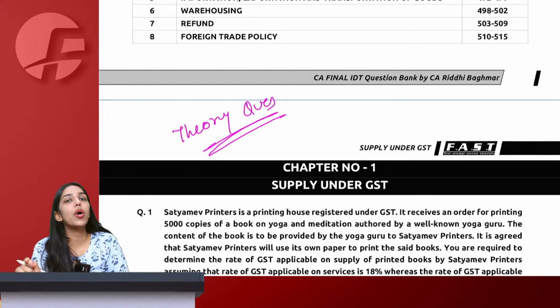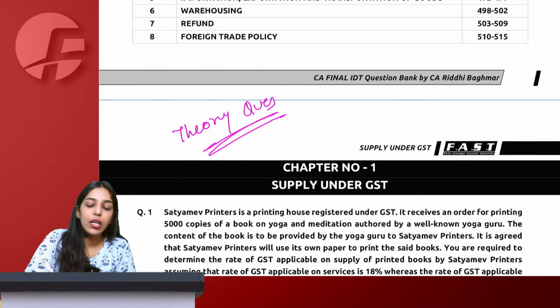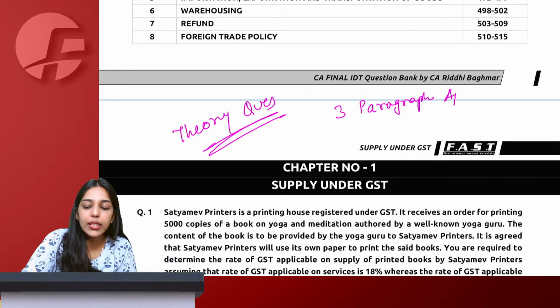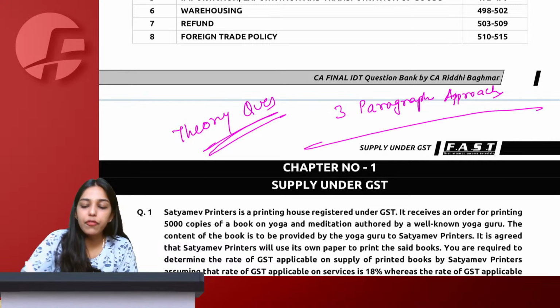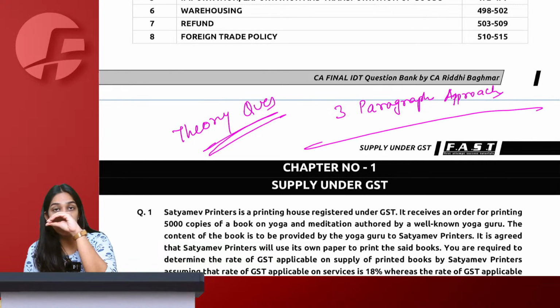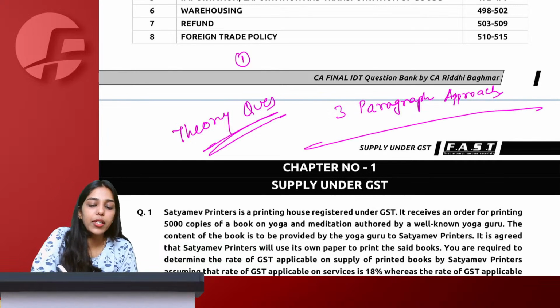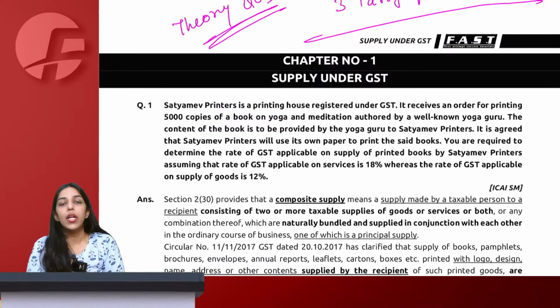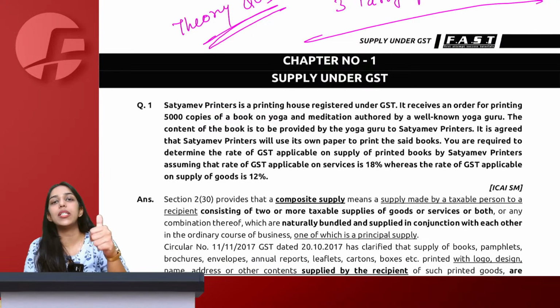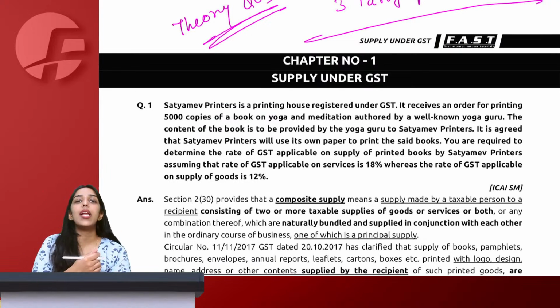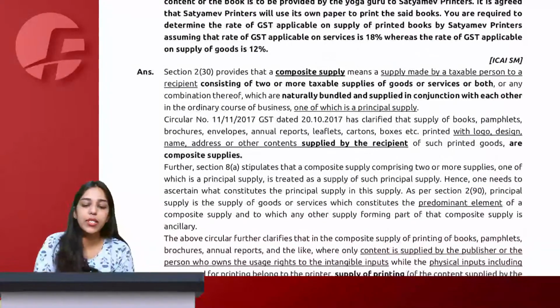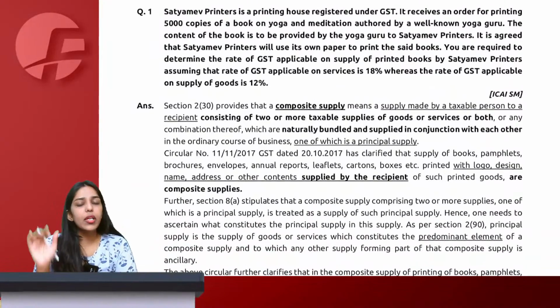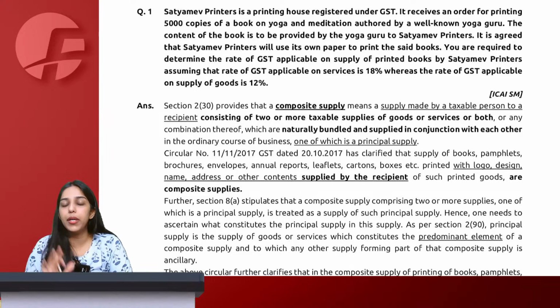How you have to approach any theory question is a 3-paragraph approach. We call it the 3-paragraph approach. What is this 3-paragraph approach? Para number 1, you have to write the provision. So after reading this question, I have understood that the question is from composite and mixed supply. So first of all, I will give them the definition of composite supply. Let's see. We are for now on para number 1.